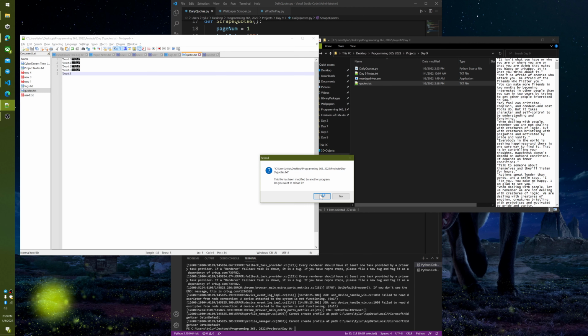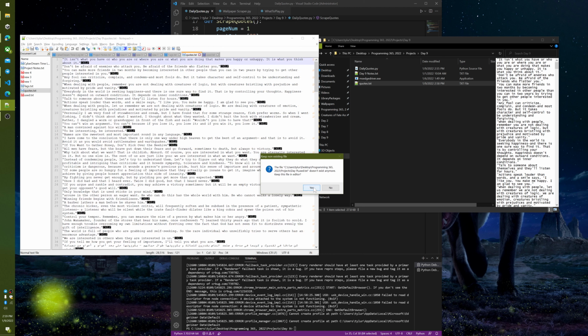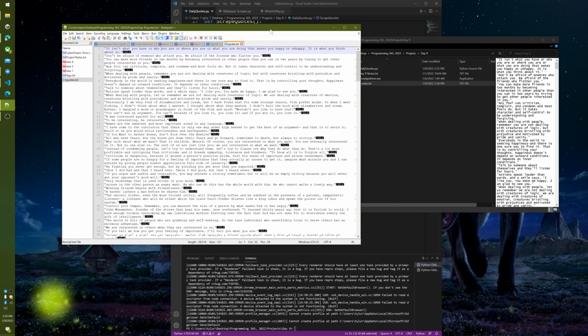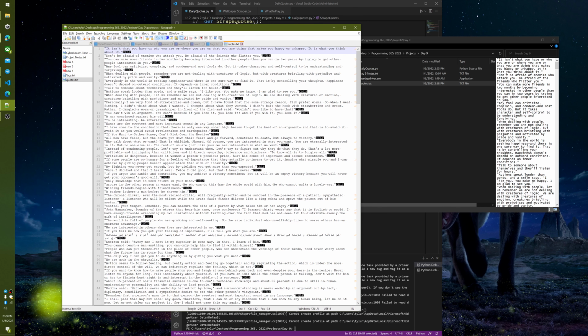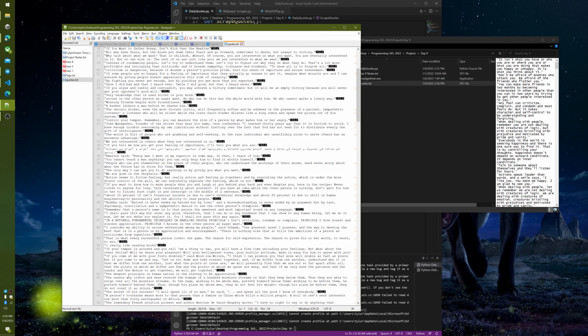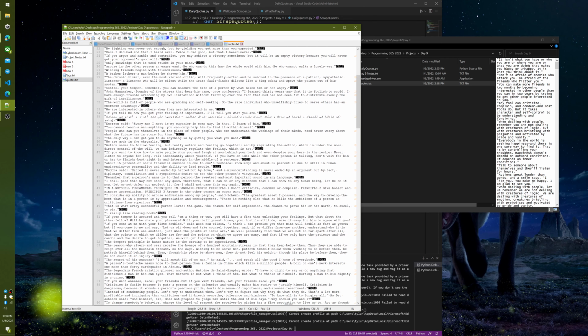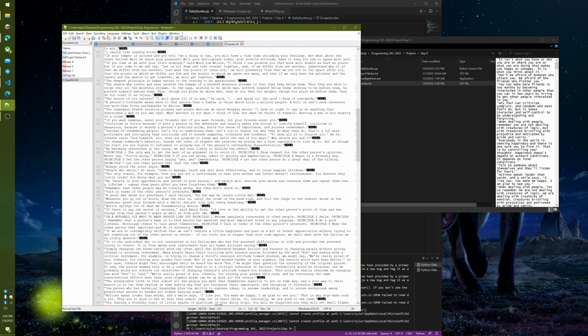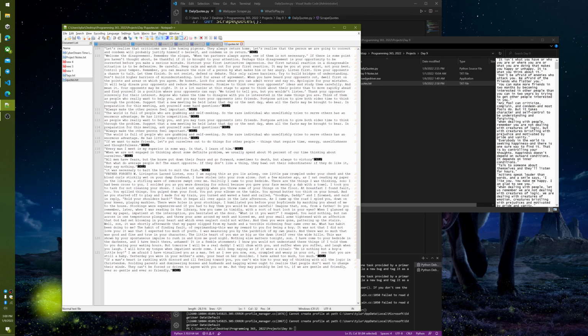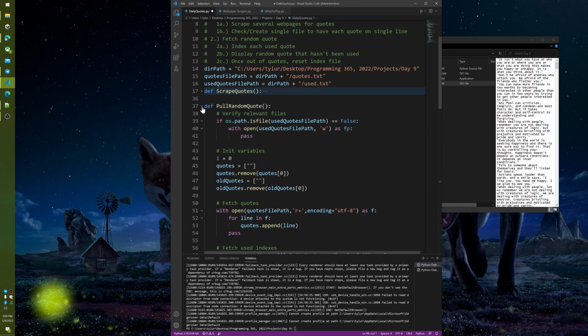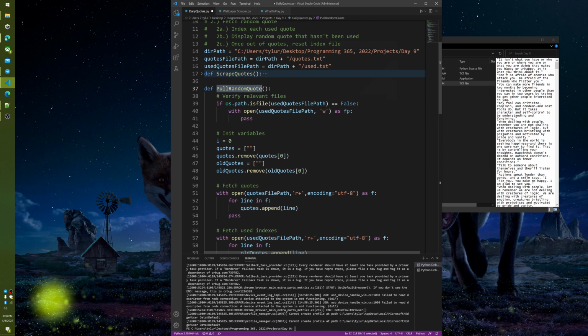Now that we have all the quotes that we want to pick from, it's time to actually pick the quote, which, for whatever reason, was way harder than figuring out how to scrape the data. And it mostly came down to just I had bad logic in picking a quote while also making sure it's not a previously used quote. So let's take a look at that now.